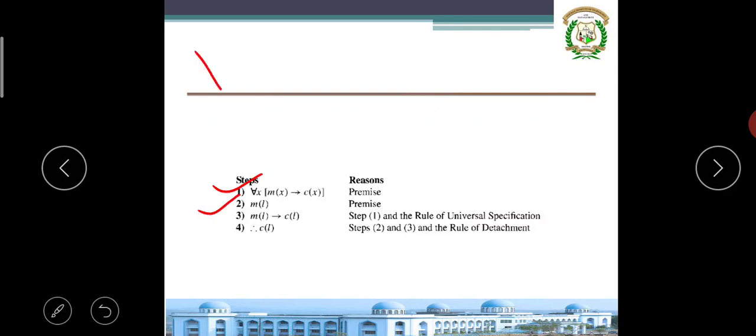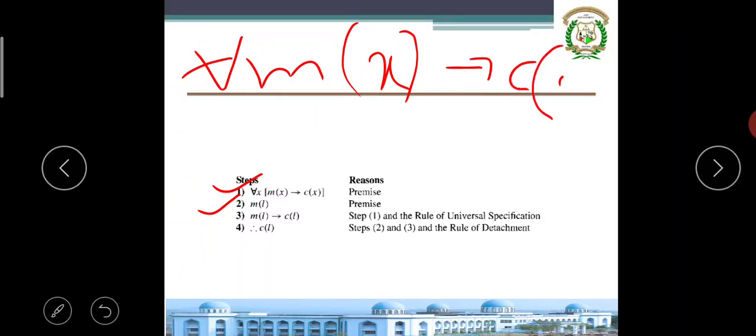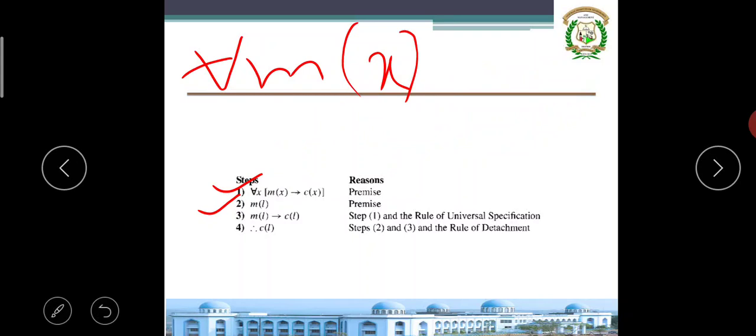The first statement, all M of x implies C of x, by the rule of universal specification, should be true for L instead of x. So M of L implies C of L.